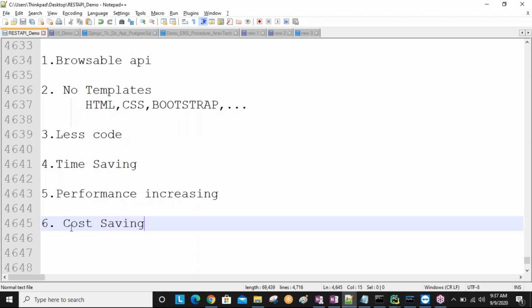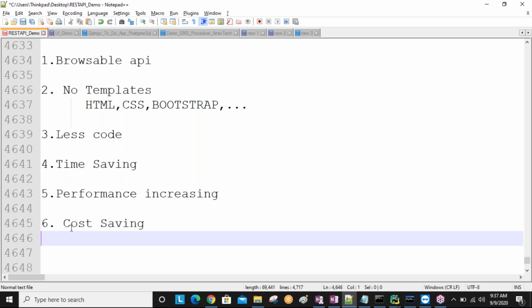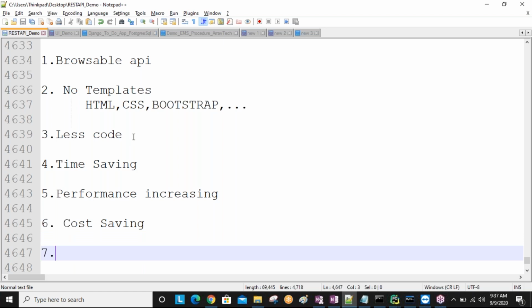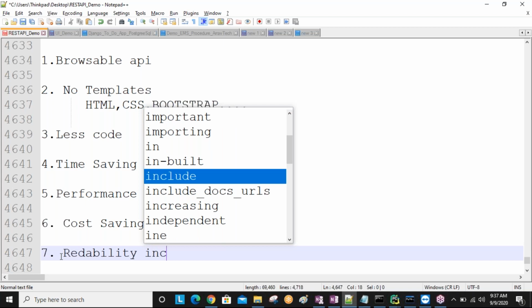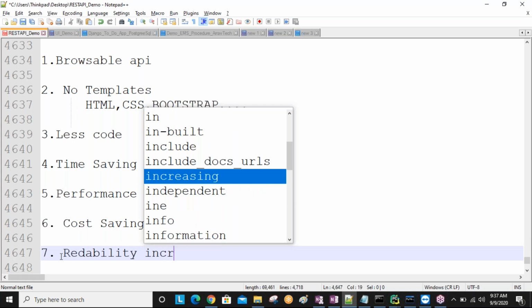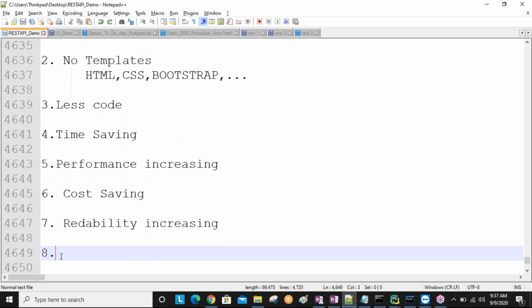Am I right? For example, one project you develop in 3 months, sir. The same project you develop within 2 months means 1 month of maintenance and salaries you are saving. Obviously, the cost of the project is also saved. Are you understanding this one? So less code you are writing means readability is increasing, and complexity is decreasing.